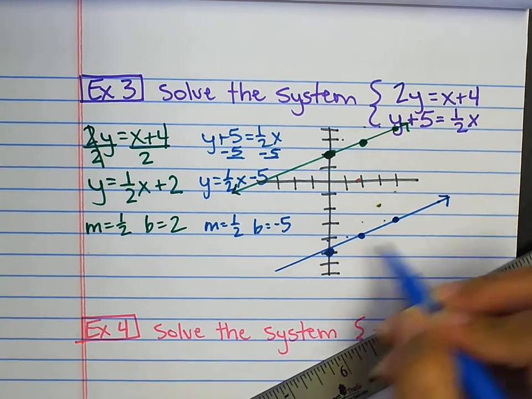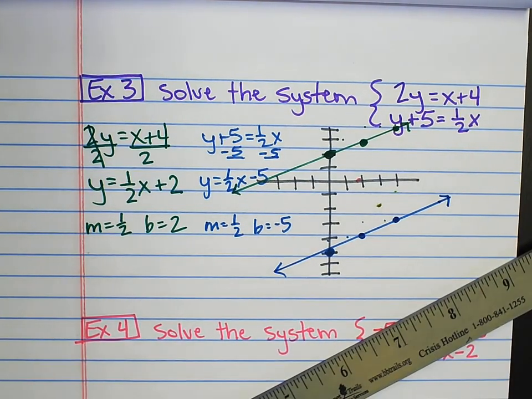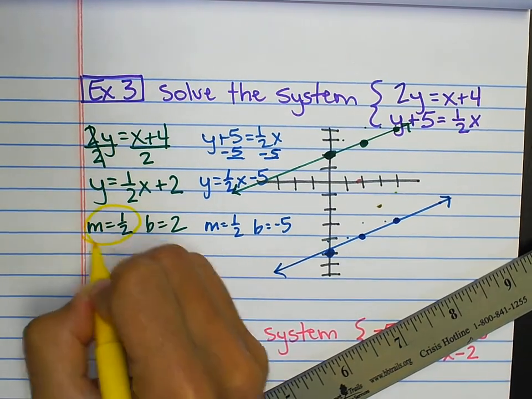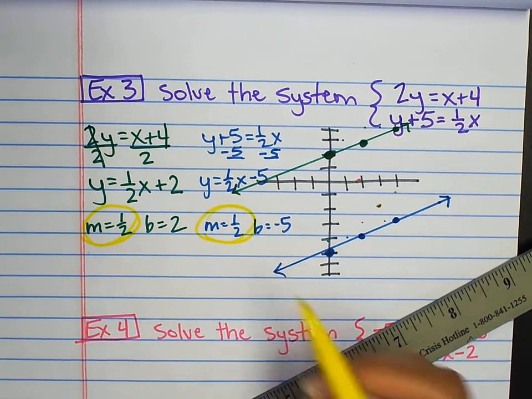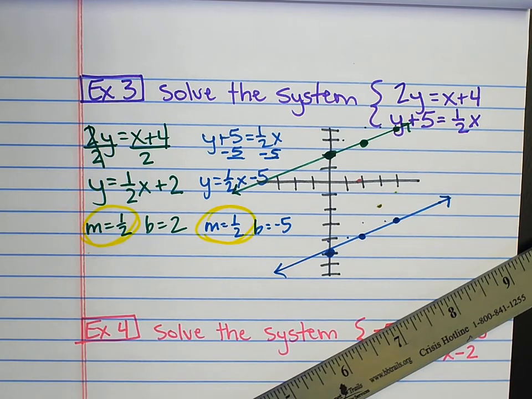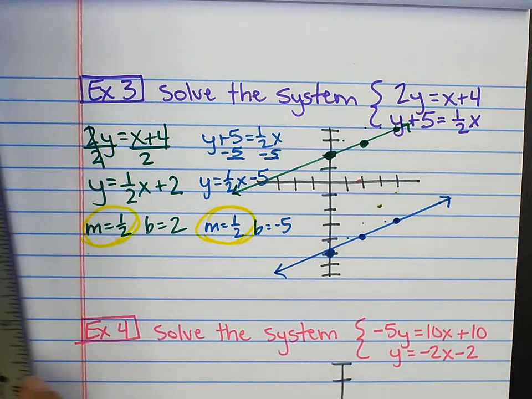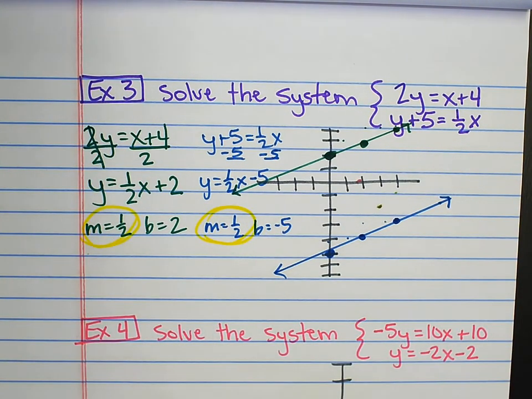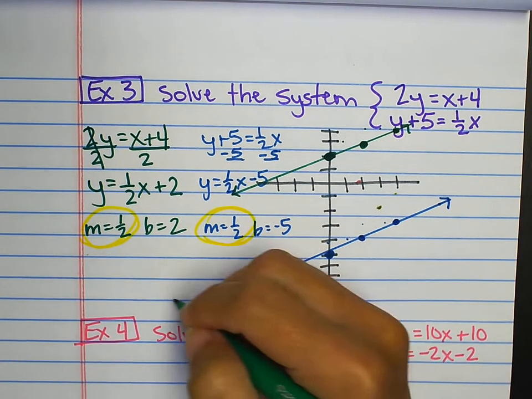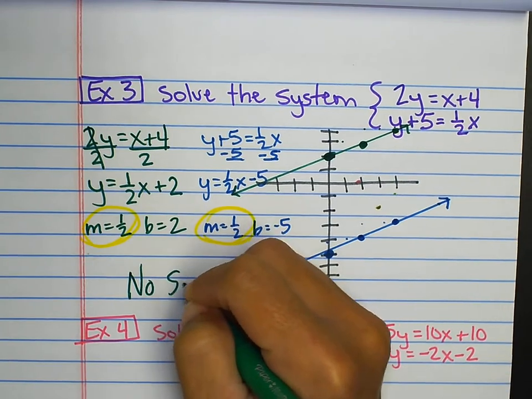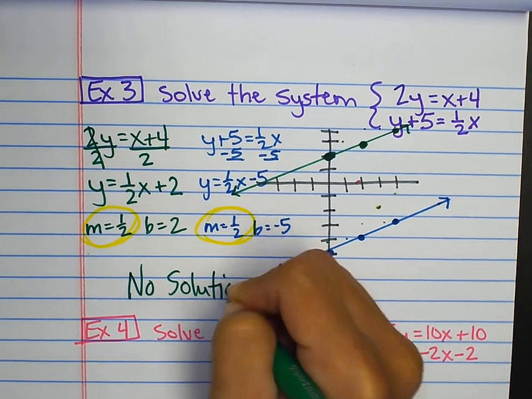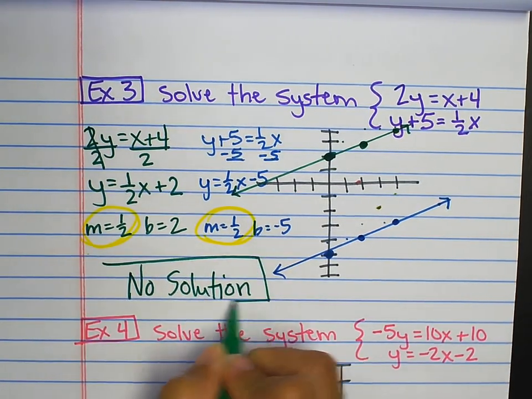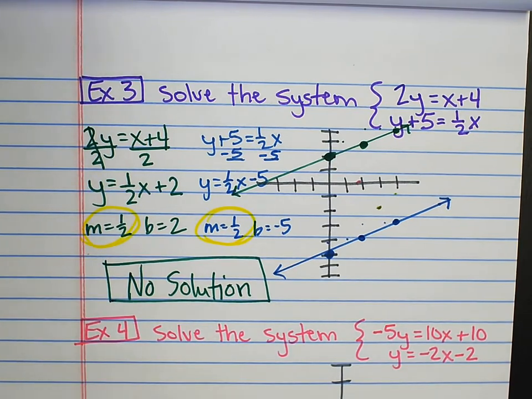And I see that these lines appear to be parallel, but I always double check. I know that parallel lines have the same slope. These lines do have the same slope, so what is the answer? The answer is not same slope. The answer is not parallel. The answer is no solutions. We want to know where these lines cross, and they do not. So it is no solution.